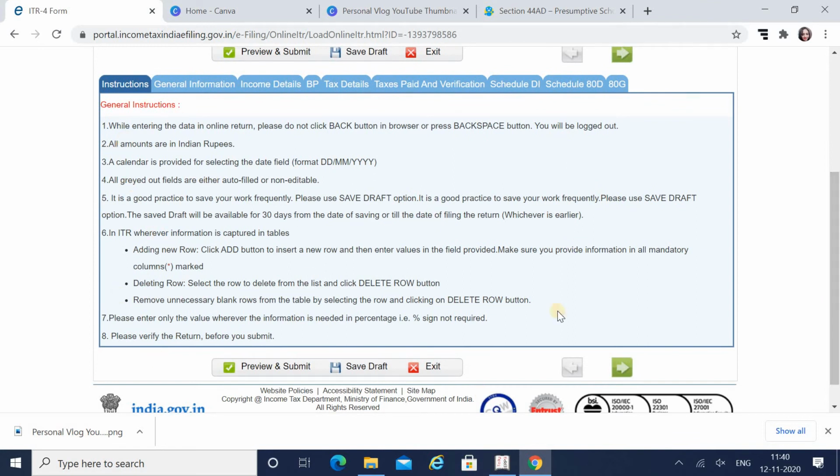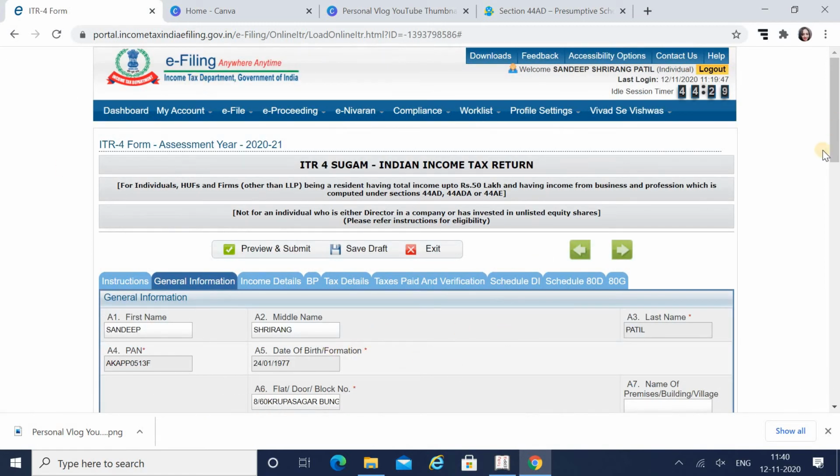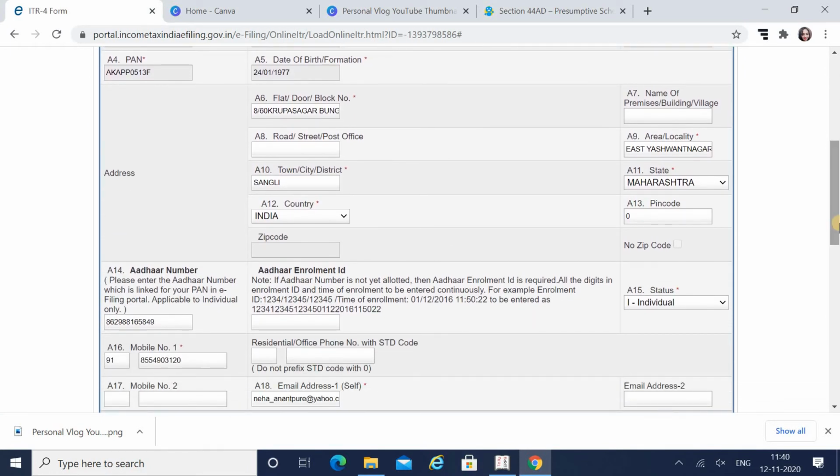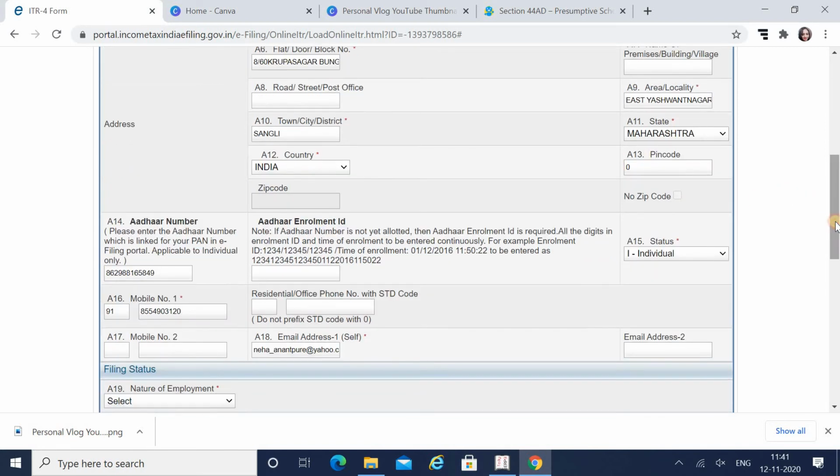Okay, so now these are the instructions. Just view what the instructions are. Now second is the general information. For general information, many of the details automatically come. So my name, my PAN number, then date of birth, address, everything has come online. Whatever details I submitted at the time of registering for income tax are merged in my current income tax return. Then even country, state. India is the country, and now I have to enter my PIN code.